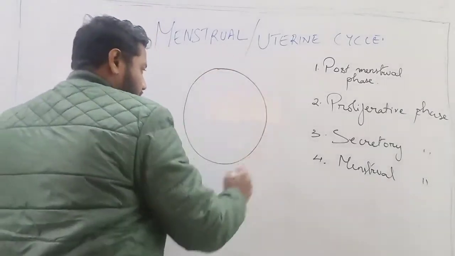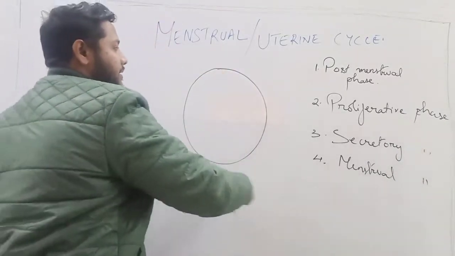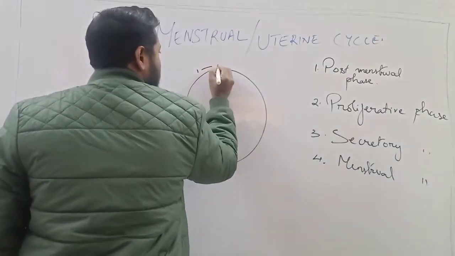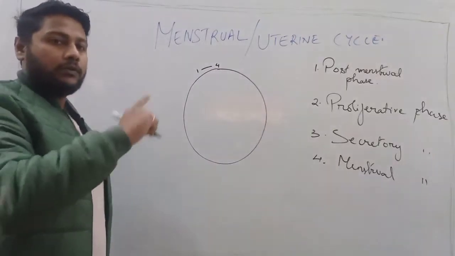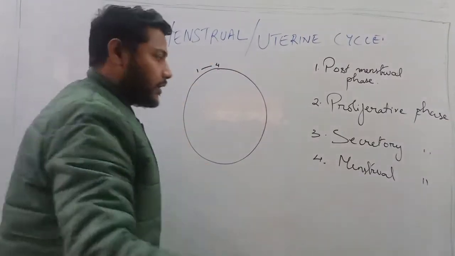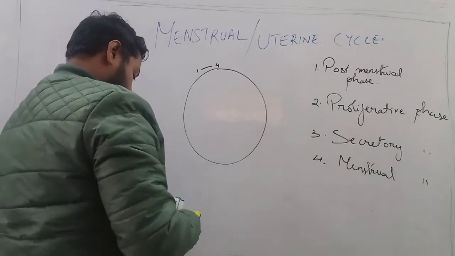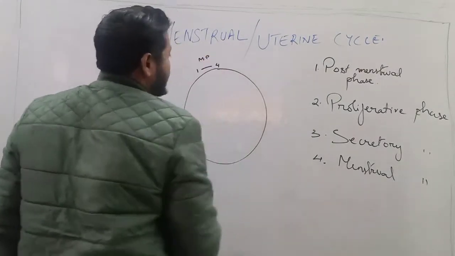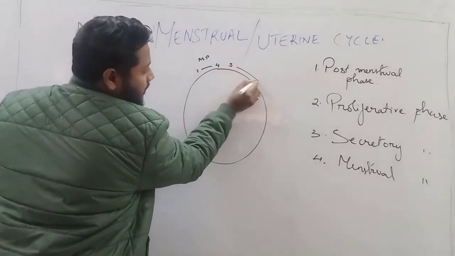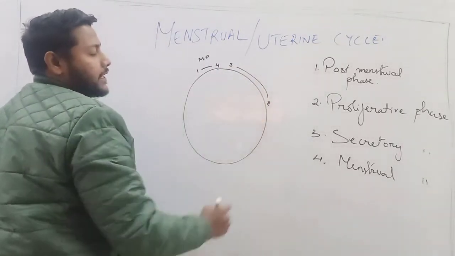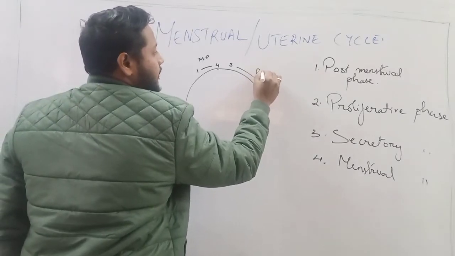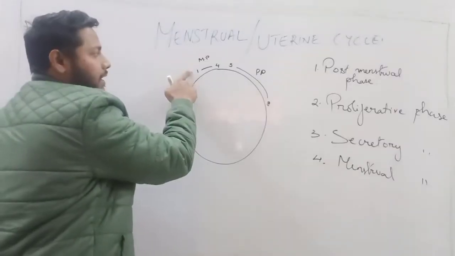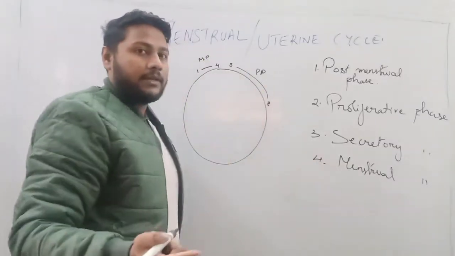So if we draw a diagram in this way, representing the days of the month, the first 1 to 4 days, where bleeding usually occurs, is the menstrual phase.